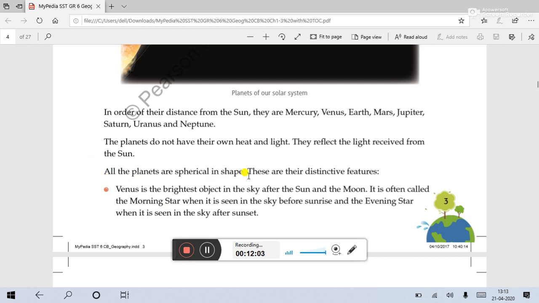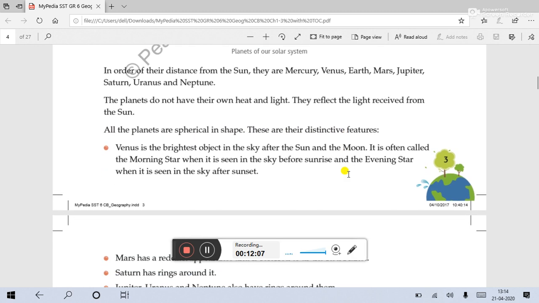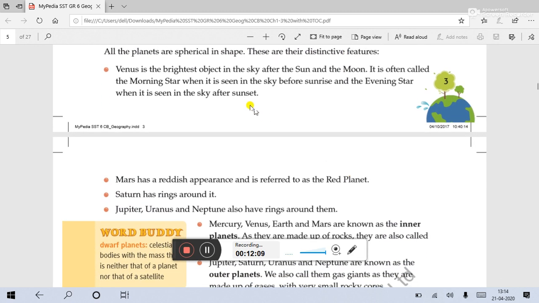All the planets are spherical in shape. These are their distinctive features. So let us read about some planets. First, Venus. Venus is the brightest object in the sky after the sun and the moon.